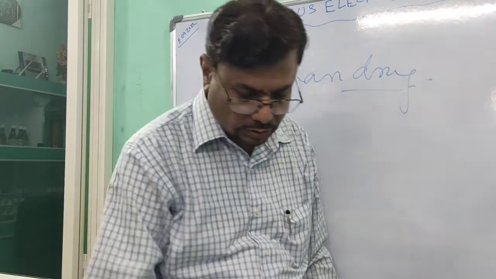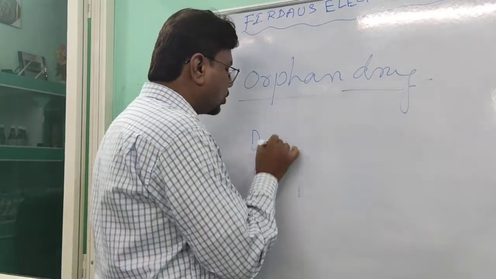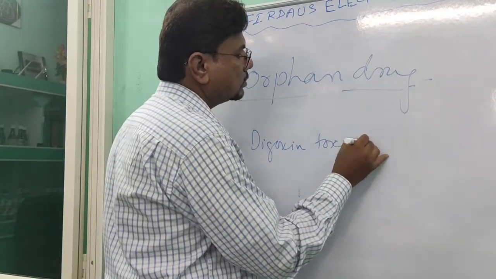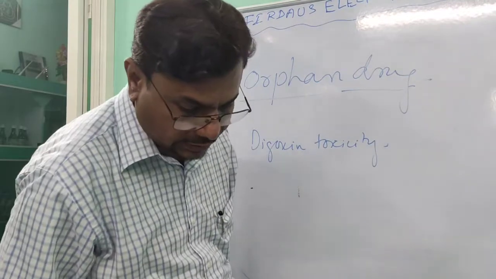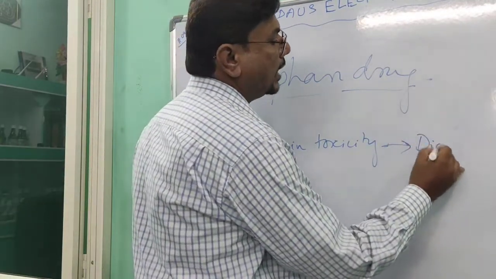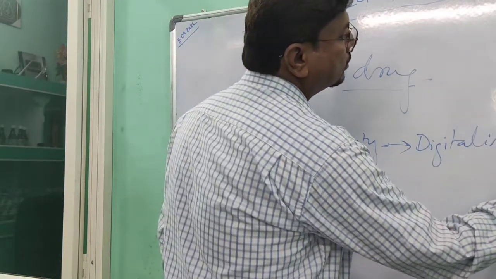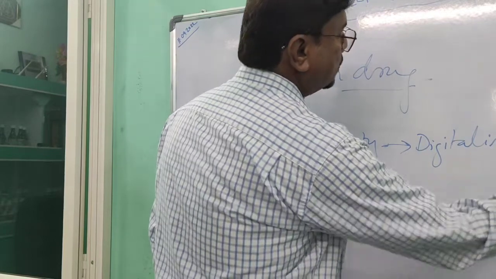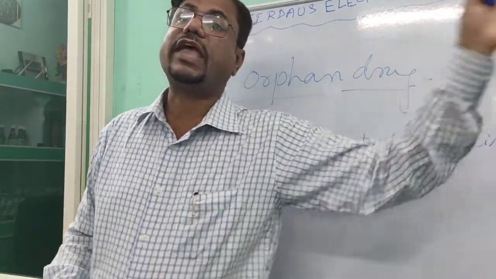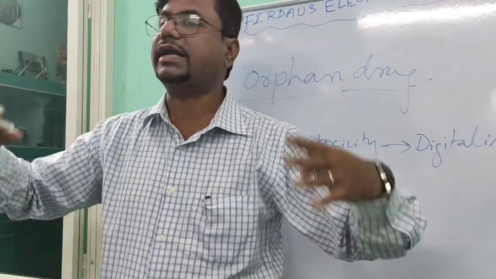For example, digoxin toxicity, that is digitalis toxicity. When we use digitalis, when there is a heart failure, it is not for all purposes, all times we are using.